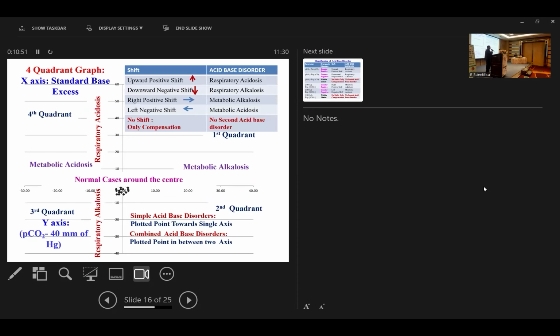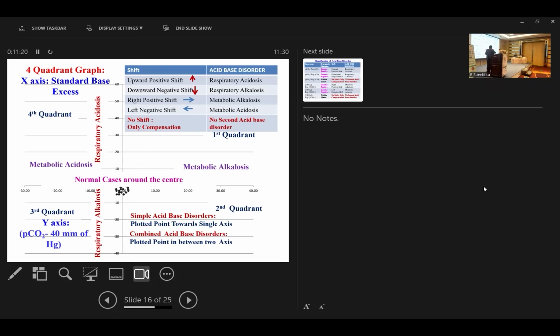So using this concept, I have developed a newer graphical tool for ABG interpretation. Only a few graphical tools are already available, and they are not frequently used in clinical practice because of some practical difficulties and inaccuracies. I have proposed a newer model. On the x-axis, I have taken standard base excess, and on the y-axis, we can take either PCO2 minus 40 or the newer ratios I have found.